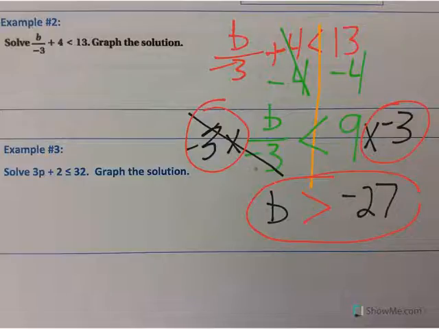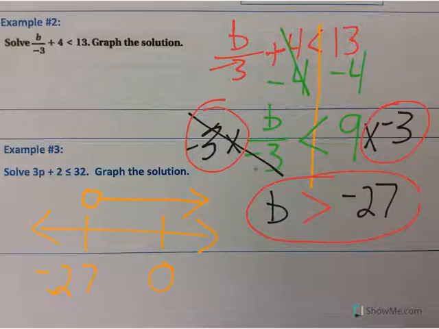And then it says to graph the solution. So if we just make a simple graph, here's 0, -27 would be to the left of 0. We have an open circle because b is not allowed to be -27. It has to be greater than, so we don't shade the circle in, we leave it open. And all the numbers greater than -27 are to the right. So I draw an arrow from that circle to the right.